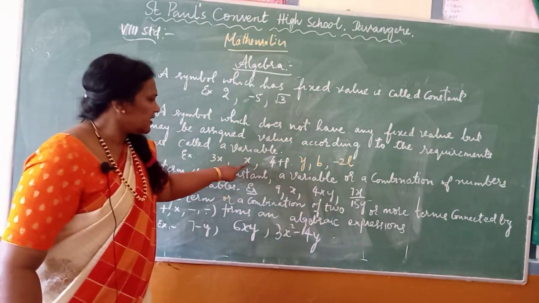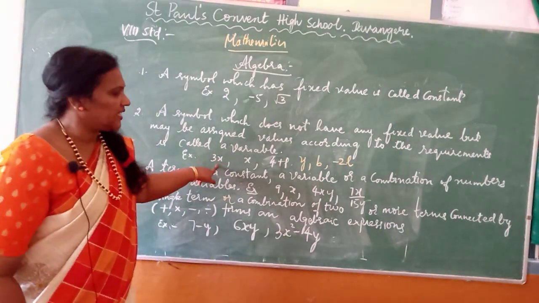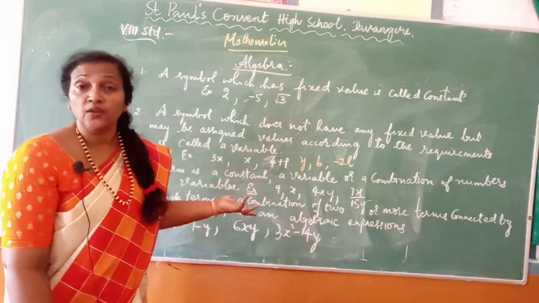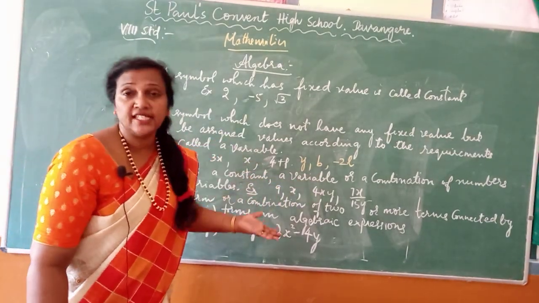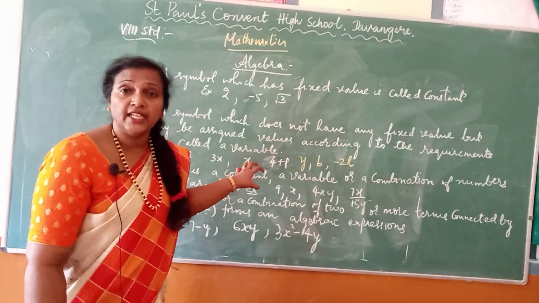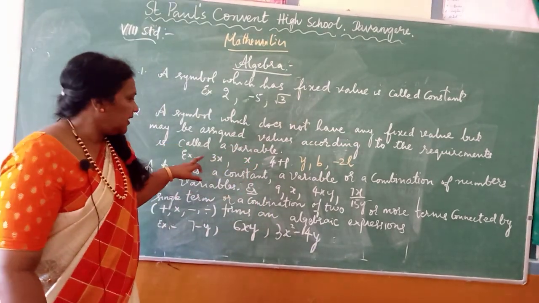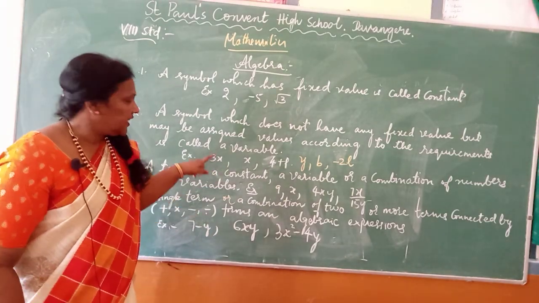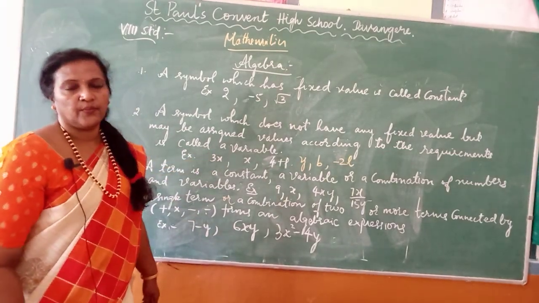These are called variables: x, y, b, n, which do not have a fixed value. Its value changes according to the need, whereas the value of numbers does not change. They are called constants.